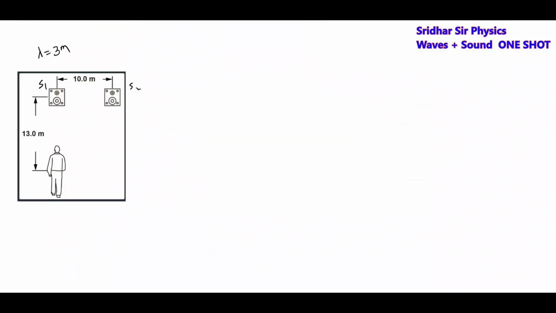This will emit rays which will cover a path of how much? 13 meter. This will emit rays which will cover a path of how much? Say root 269, this one. So this will cover a path R1, this will be R2. We'll calculate the path difference. First, what is R1? 13 meter. What about R2?